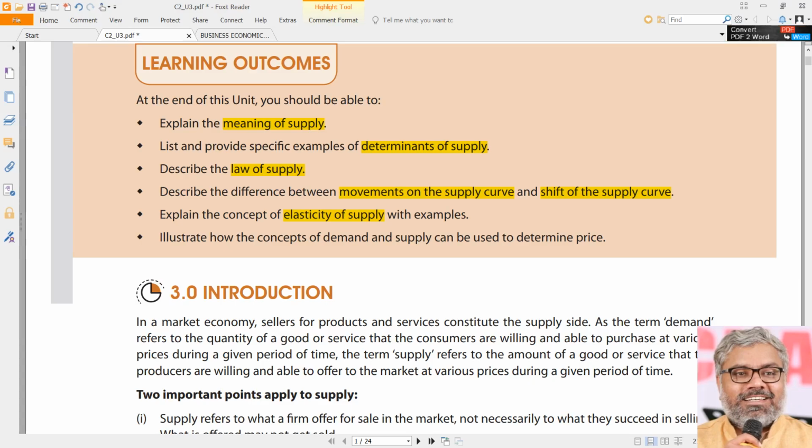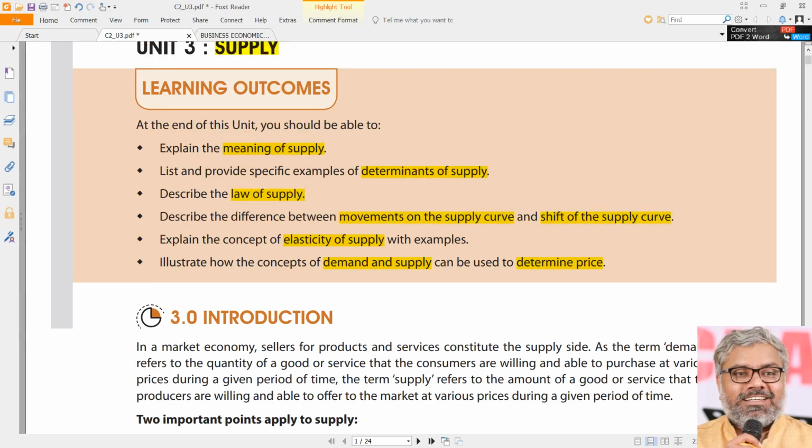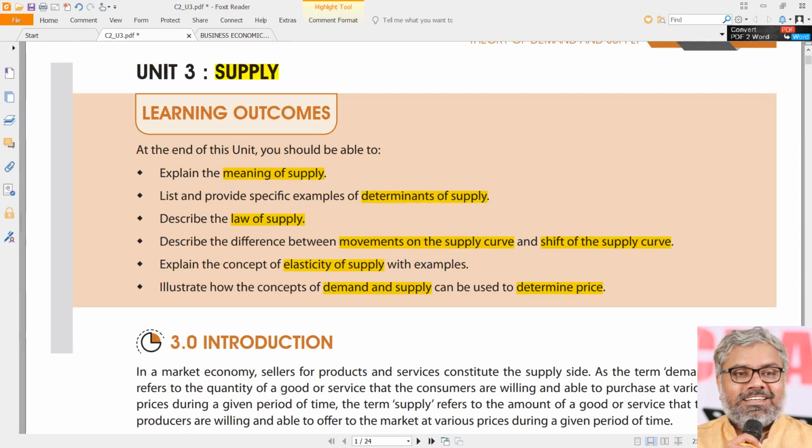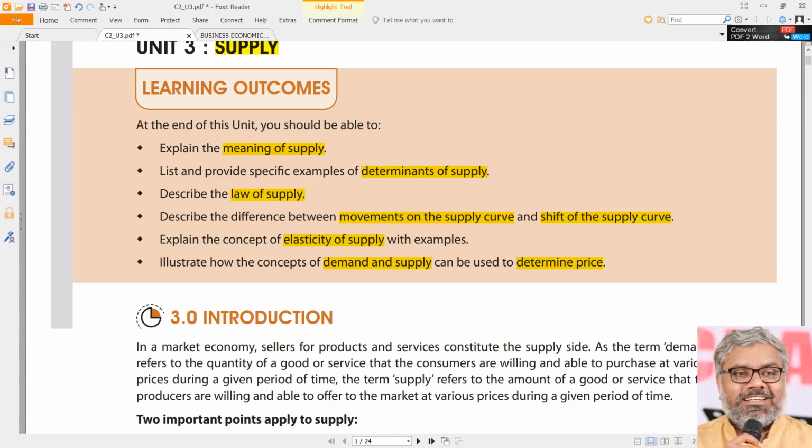But after knowing both demand and supply, we need to apply both these concepts at the same time, put together, and how these two will influence the prices of the commodities in a market economy, that we will understand also at the end of this chapter, that is unit 3 of chapter 2.